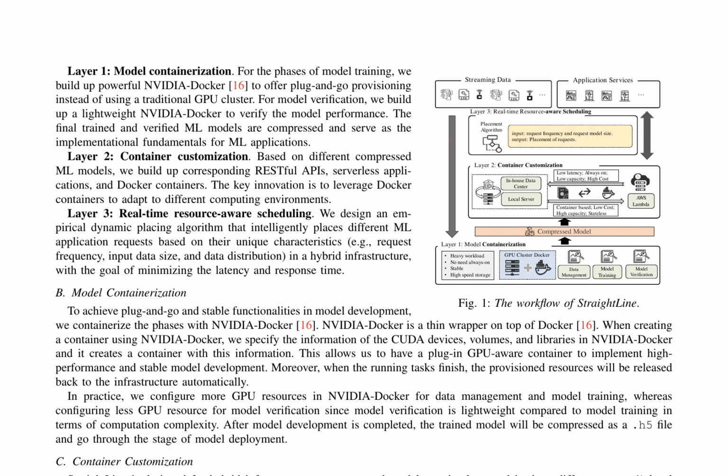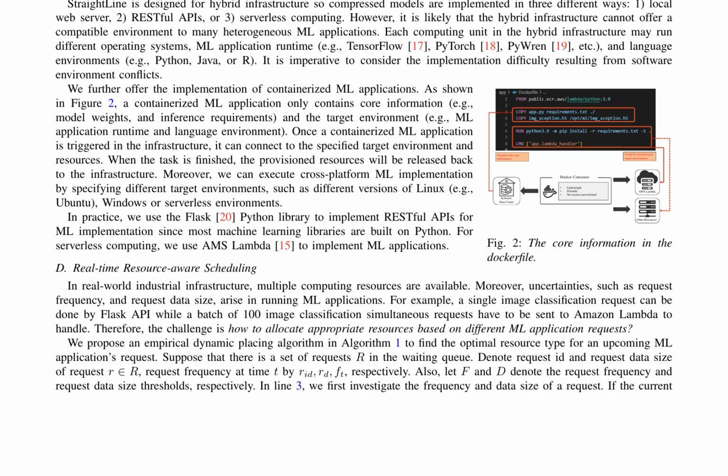The container customization layer involves building RESTful APIs, serverless applications, and Docker containers tailored to different computing environments. Docker containers adapt to various environments, addressing software environment conflicts that may arise in hybrid infrastructure. In the real-time resource-aware scheduling layer, an empirical dynamic placing algorithm is designed to intelligently allocate resources for ML application requests based on their unique characteristics, such as request frequency, input data size, and data distribution. The algorithm aims to minimize latency and response time in the hybrid infrastructure.